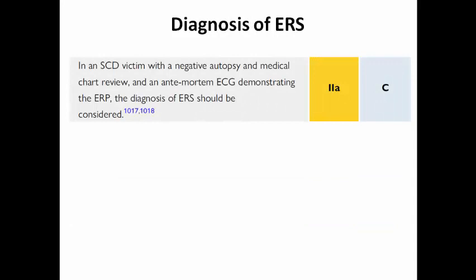We consider the diagnosis of early repolarization syndrome in a sudden cardiac death victim with negative autopsy, negative medical chart review, and his or her ante-mortem ECG showed evidence of early repolarization pattern, so this decedent should have early repolarization syndrome.